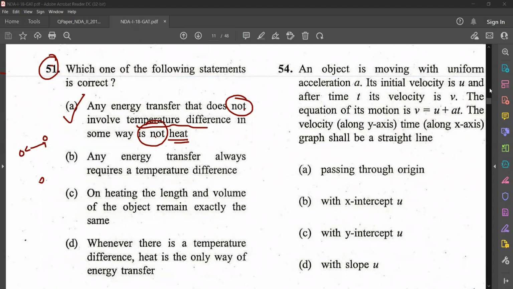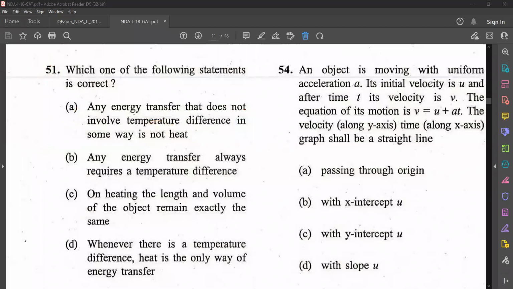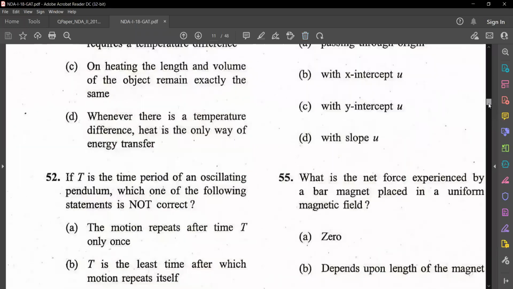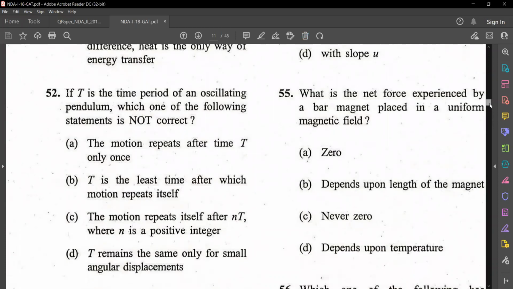So let's go to the next question. So read the question number 52. Question number 52.